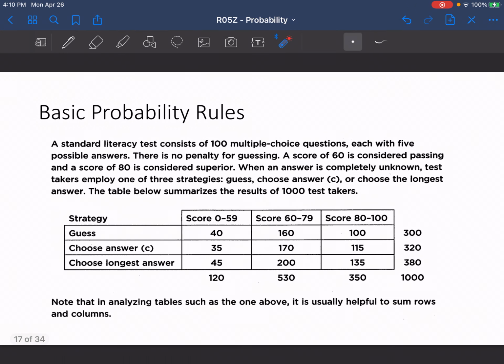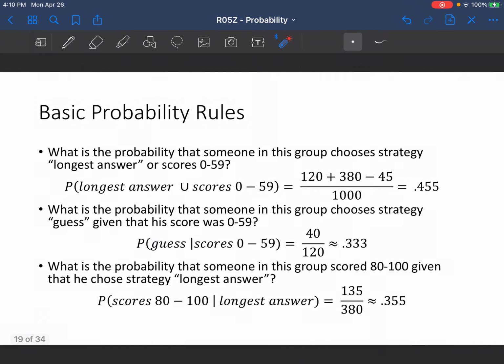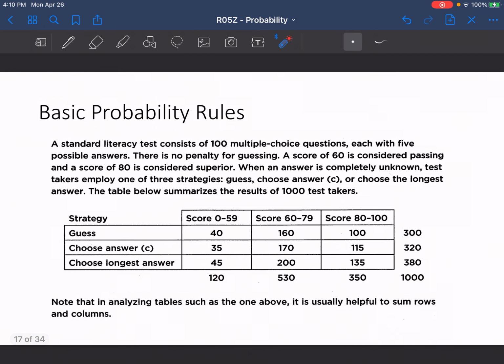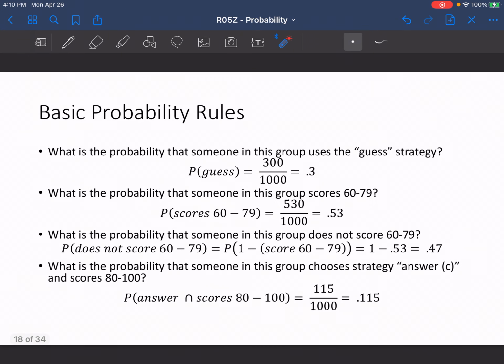For this, we have to take the total who chose the longest answer, which is 380, and the total who scored from 0 to 59. But from there, we have to eliminate those that chose the longest answer and scored 0 to 59.